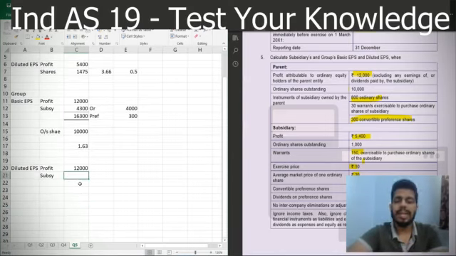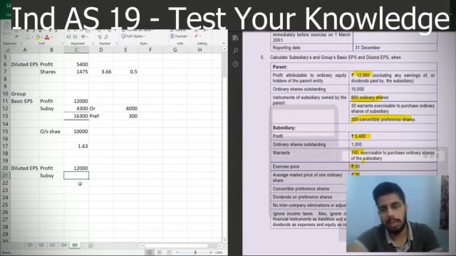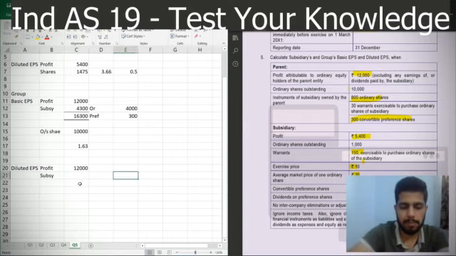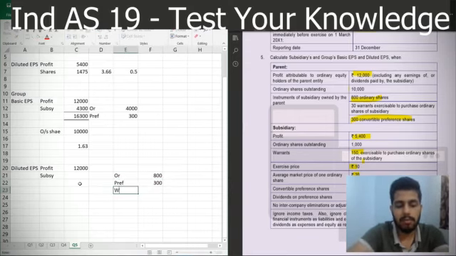So now the holding company will get profit from the subsidiary, dividend from the subsidiary. So what we'll assume here is the holding company will convert its preference shares as well as its warrants into ordinary shares, and post that also the ordinary shares of 800 are already existing. That means there are ordinary shares 800, there will be preference shares which will be converted into ordinary shares of 300, and then there are warrants.